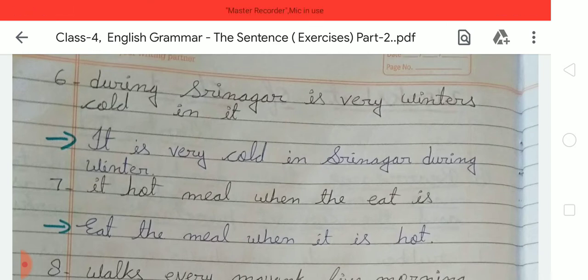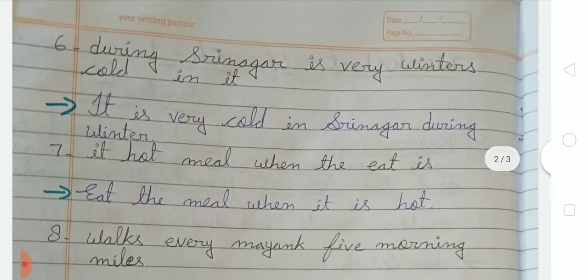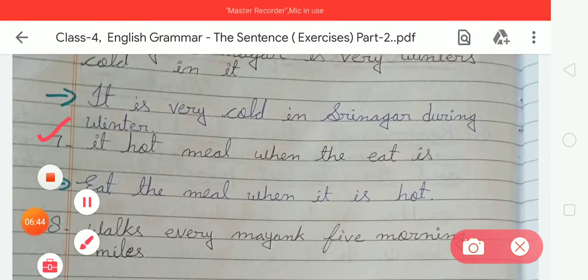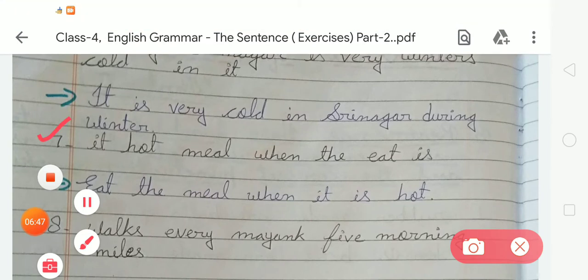Now after completing number 6, moving to the next number. The next is number 7. In number 7 there is, it hot meal when the it age.